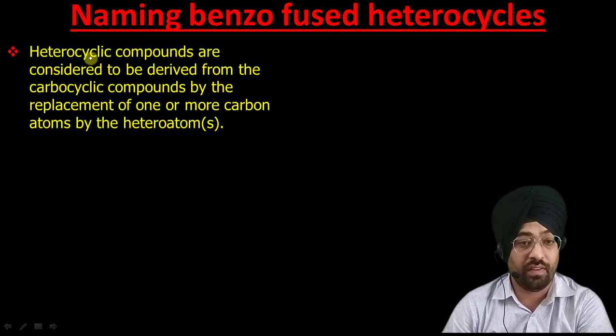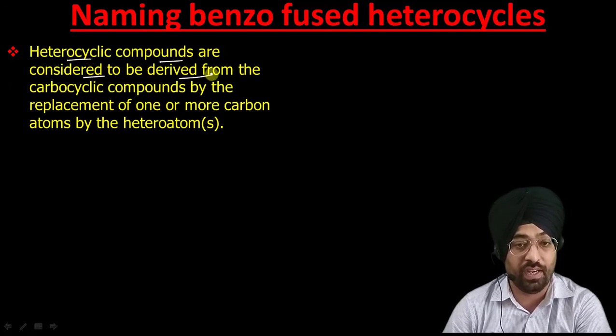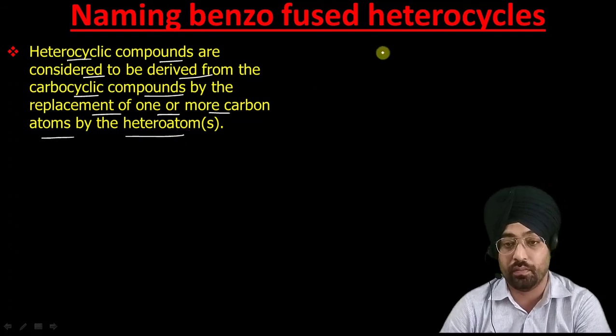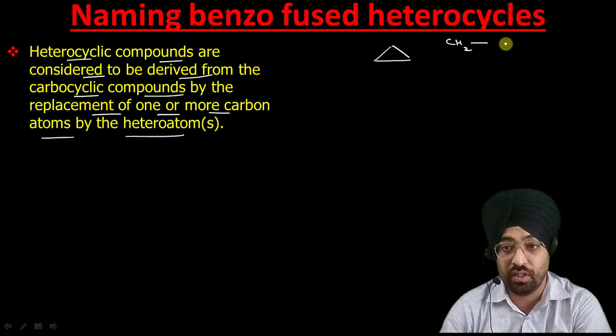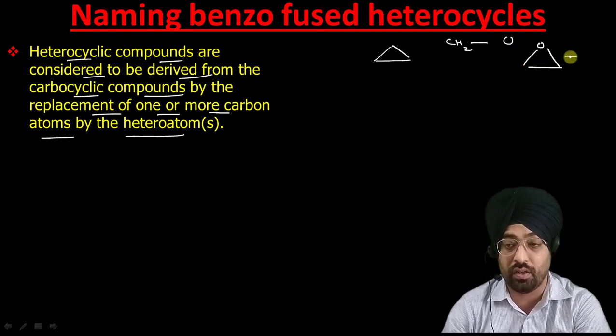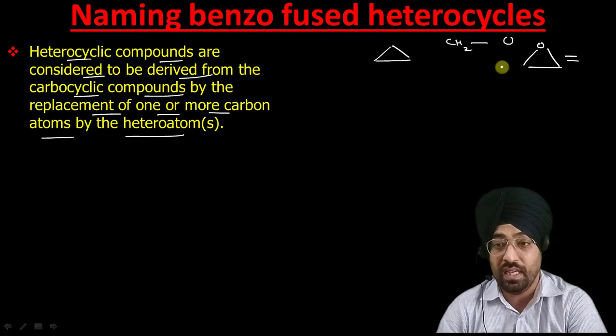Now, as we have already discussed, heterocyclic compounds are considered to be derived from the carbocyclic compounds by replacement of one or more carbon atoms by heteroatoms. Suppose this ring is called cyclopropane, and it is a carbocyclic ring. We can replace this CH2 group by O. Replace this CH2 by O, and it becomes oxacyclopropane. So that's what it says.